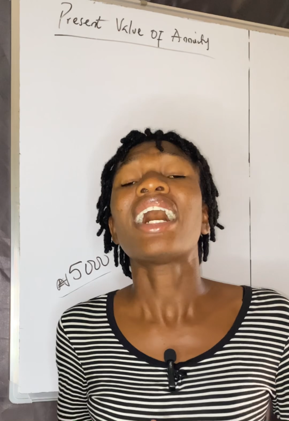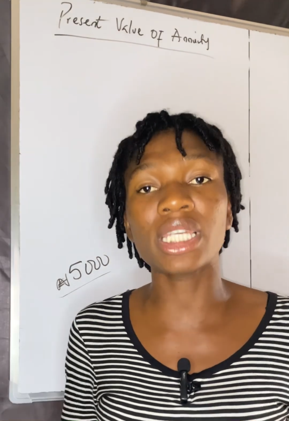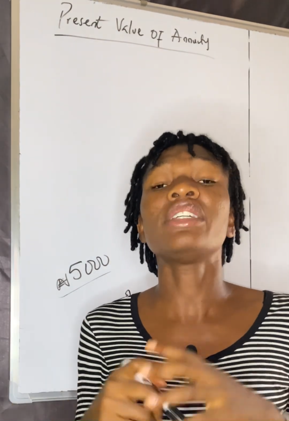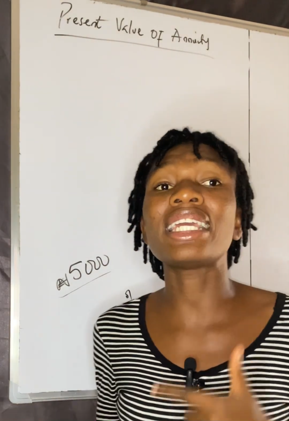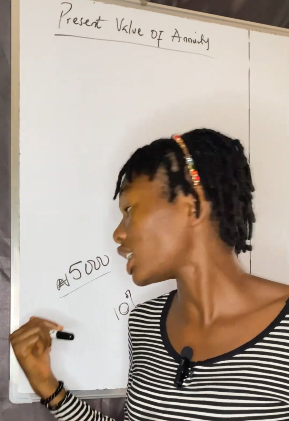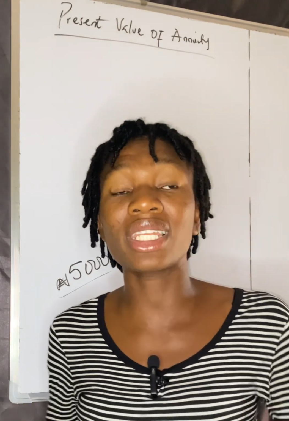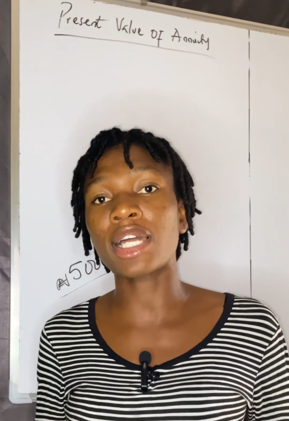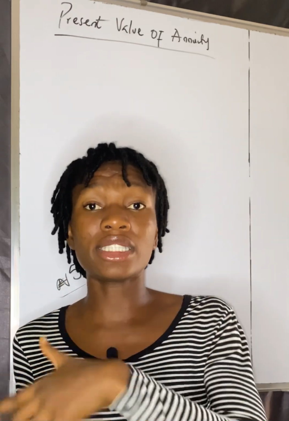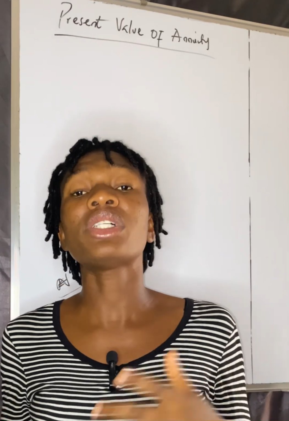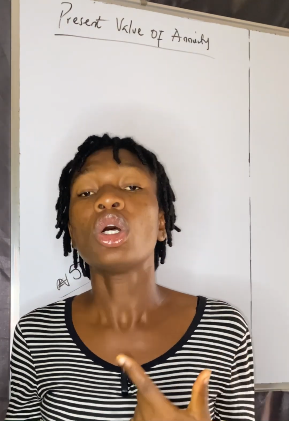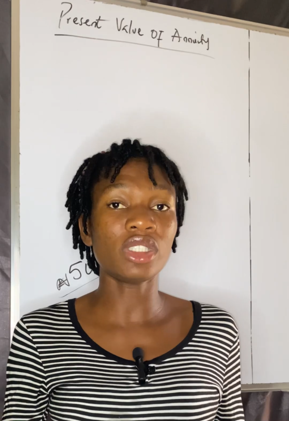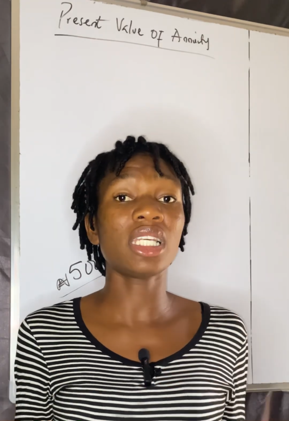Now the question is, how much should we invest today? How much should we invest today at 10% interest to be able to be having a regular cash flow for 3 years of 5,000 naira? Okay, that means we are looking for the present value. All right, now just like the future value, even the present value can be solved in two ways. Okay, just like the future value, we can solve present value under two methods. That is where payment is made at the beginning of the year and where payment is made at the end of the year, like we said, right?